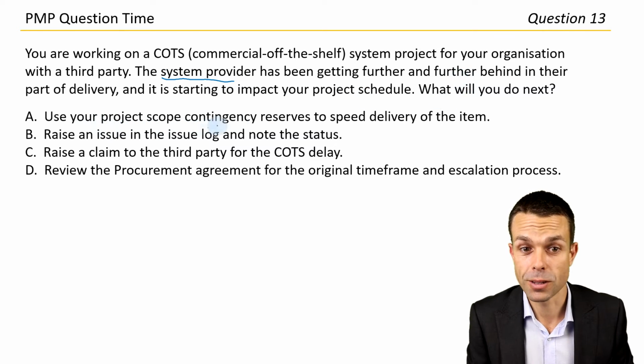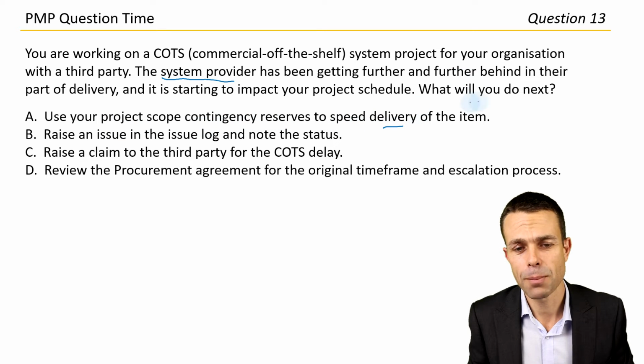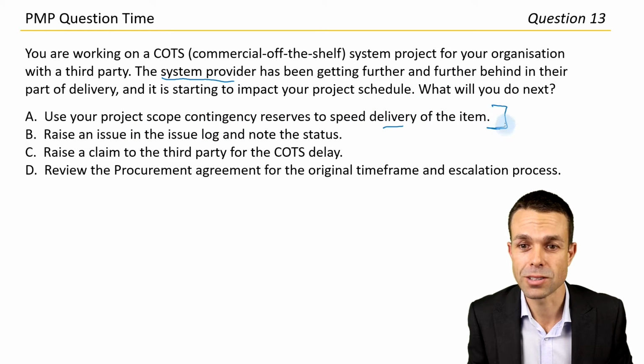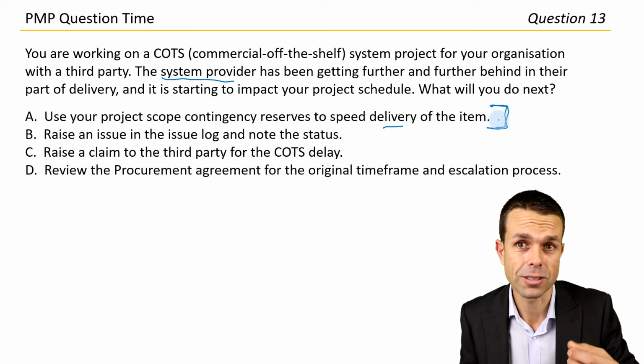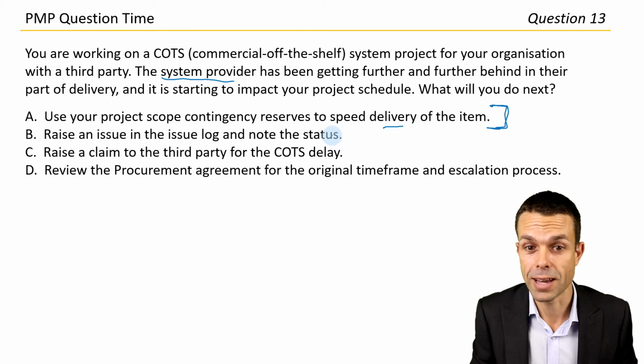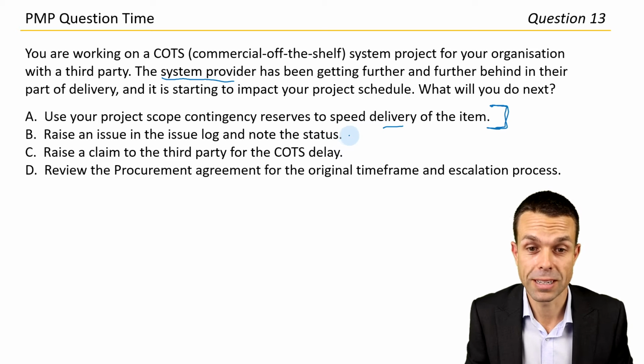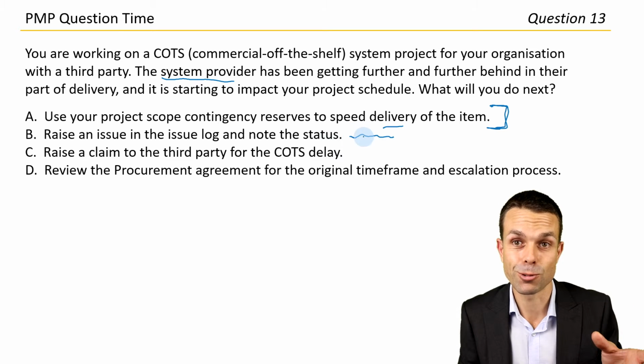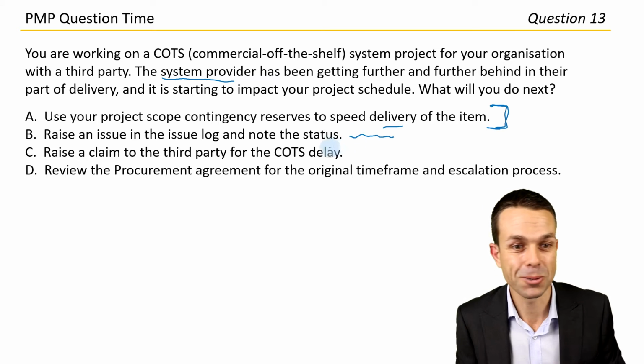Use your project scope contingency reserves to speed delivery of the item. I wonder if there's a better option here because they're delivering it for us. So that may not be the best one. Raise an issue in the issue log and note the status. Yes, it's probably an issue, so maybe. Like we said, it's first a risk. When it happens, then it becomes an issue.